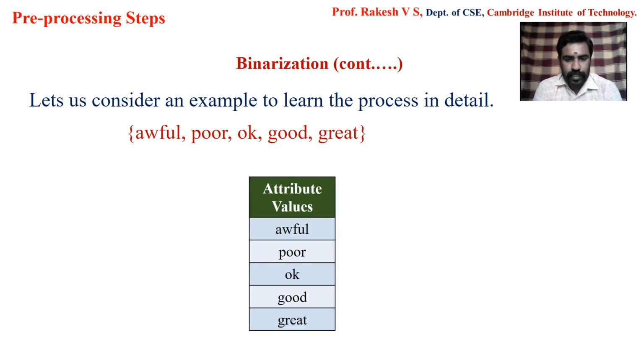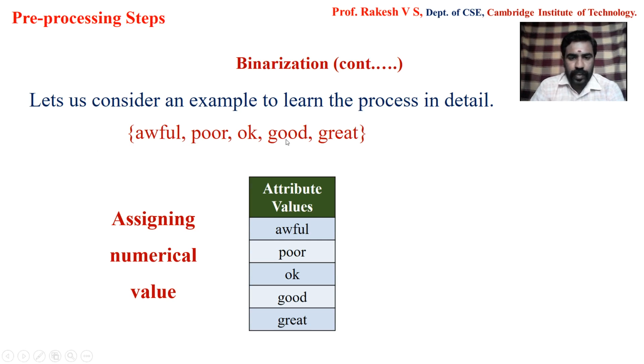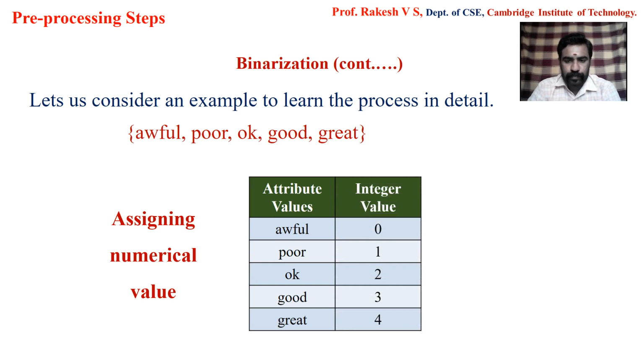That is, I'll be listing it as it is. Now, in the first step, we have to assign a numerical value to this, that is, values starting from 0 to m minus 1. What is m? m is nothing but the number of attributes present. As you can see here, we have 5 attributes given, so the numerical values that I'll be assigning will be from 0 to 4. So it is as follows.